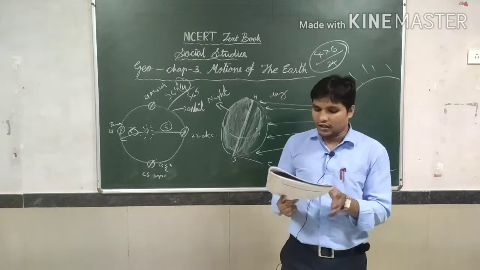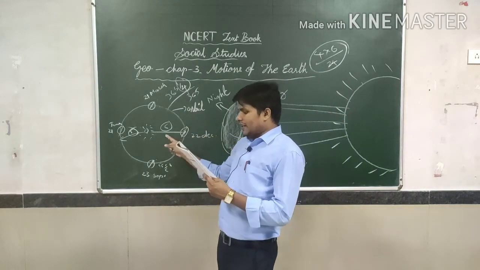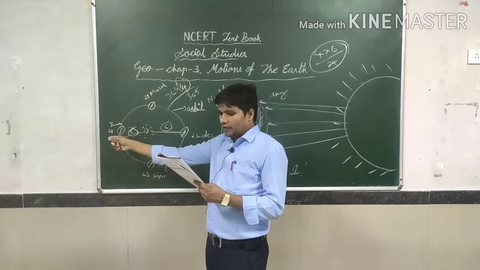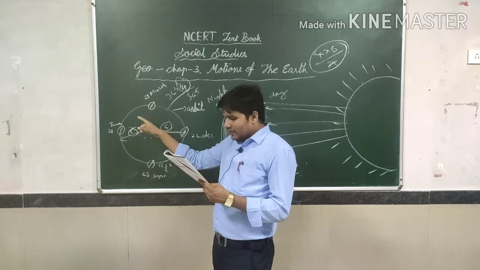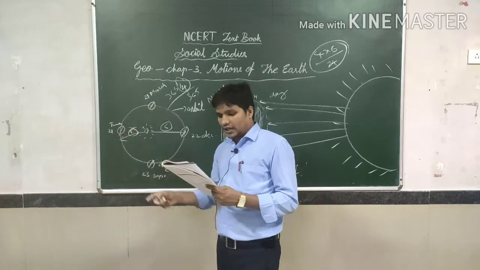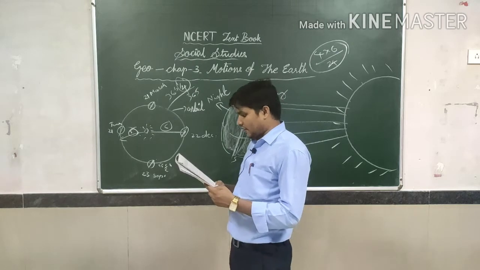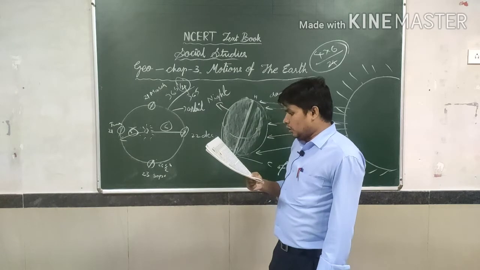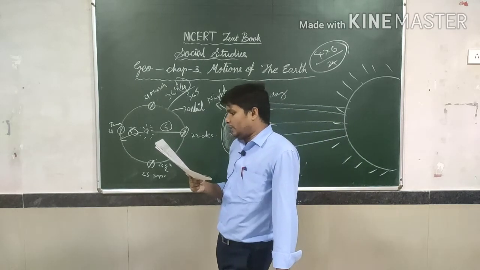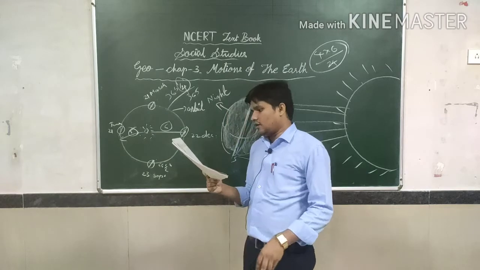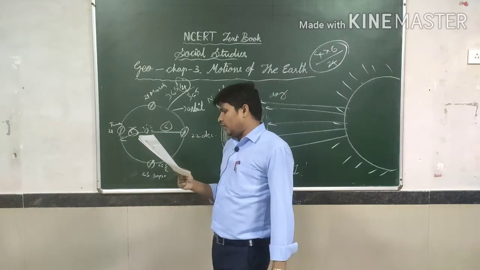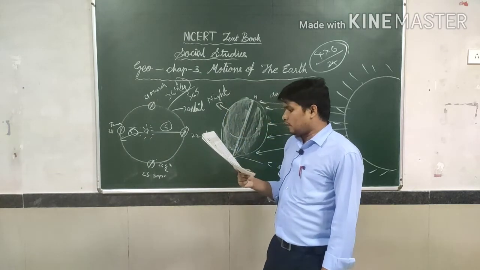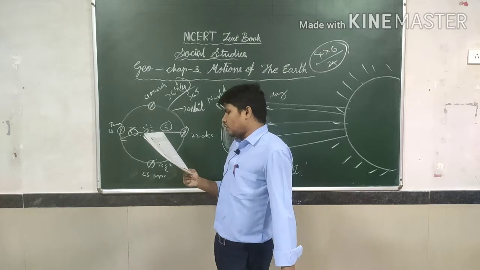I will read the textbook, then after I will explain to you. On 21st June, the northern hemisphere is tilted towards the sun. The rays of the sun fall directly on the Tropic of Cancer. As a result, these areas receive more heat. The areas near the poles receive less heat as the rays of the sun are slanting. The North Pole is inclined towards the sun, and the places beyond the Arctic Circle experience continuous daylight for about 6 months. Since a large portion of the northern hemisphere gets light from the sun, it is summer in these regions north of the equator.